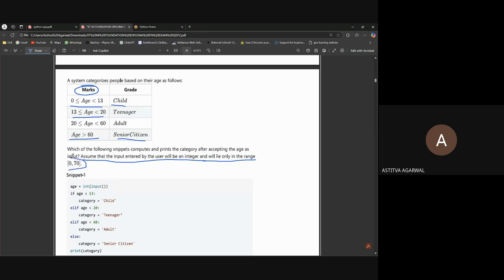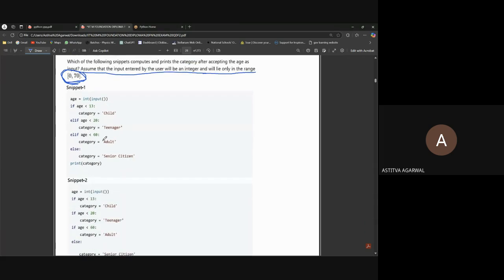So it will be in range 0 to 70. We don't have to take care of negatives or any greater number, any string type or anything else. The question is given that we will get the input only in the range 0 to 70. There are two snippets given. We have to identify which of the snippets is correct.